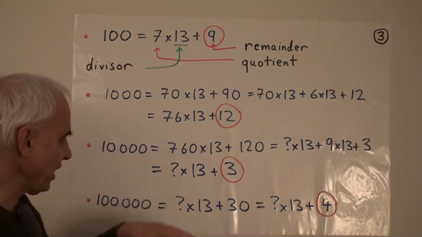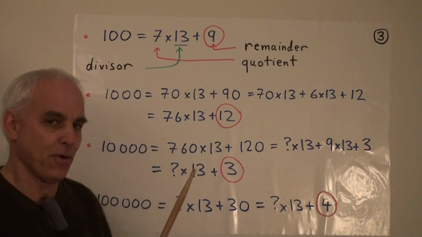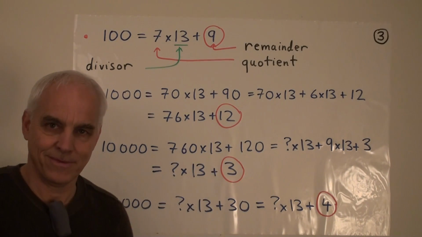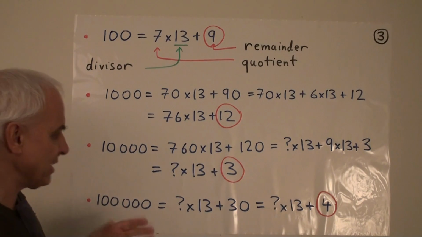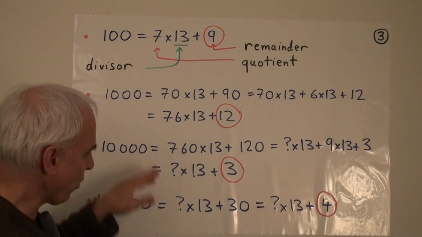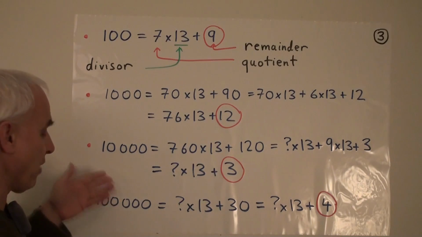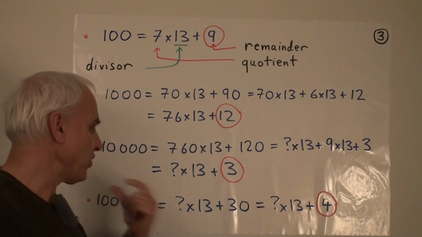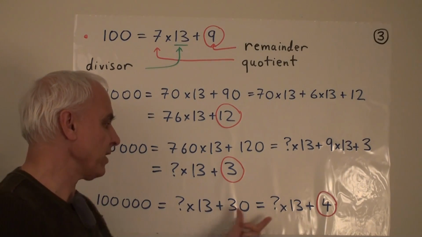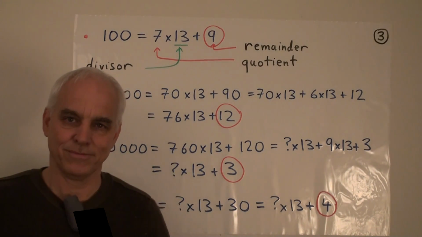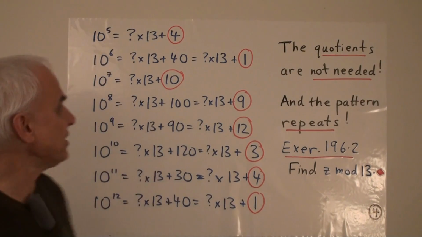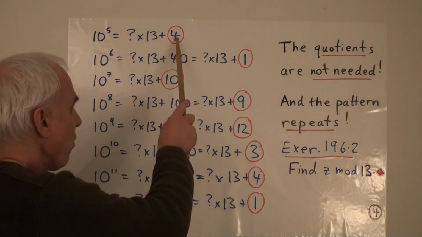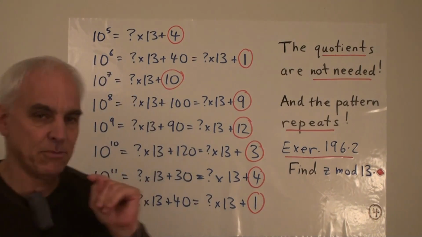So we're kind of cheating here in a way, in that we're sort of forgetting or ignoring part of these equations. Right? So Gauss realized that it's possible to do this, that when we're working our way through these powers of 10, say, and looking at the remainders, we can very easily get away with just not knowing what these various quotients are at each stage. So what we've just established in the last slide is that 10 to the 5th is some unknown multiple of 13 plus 4. Let's carry on in the same direction.